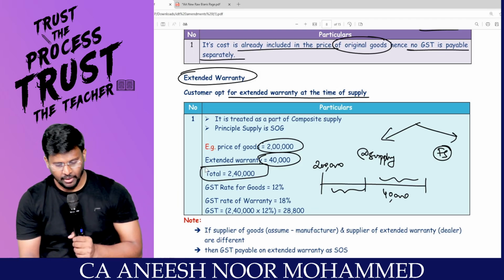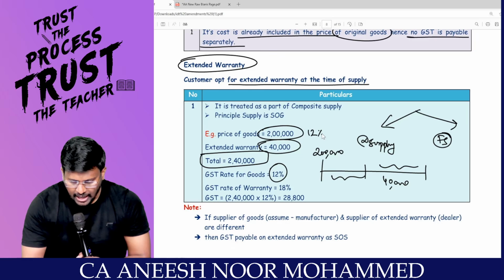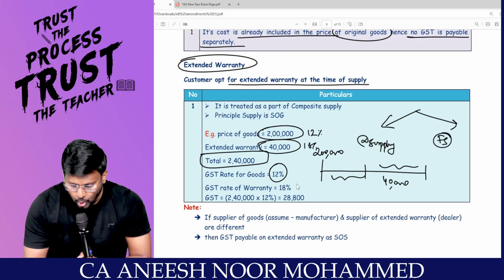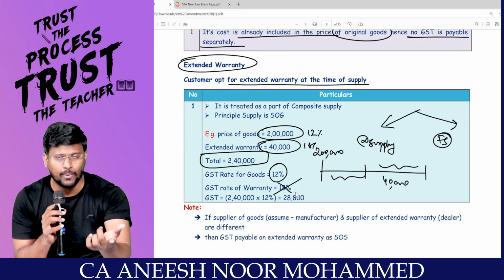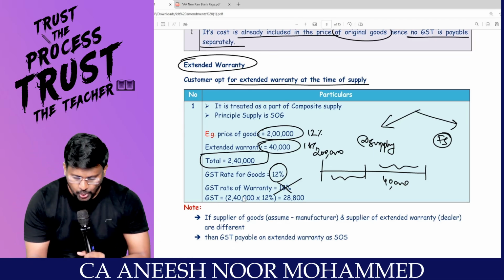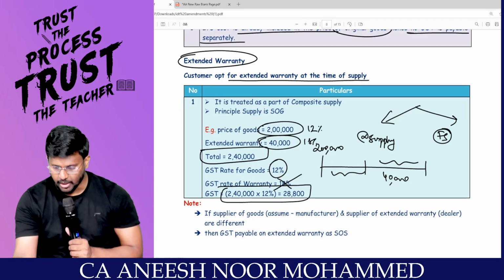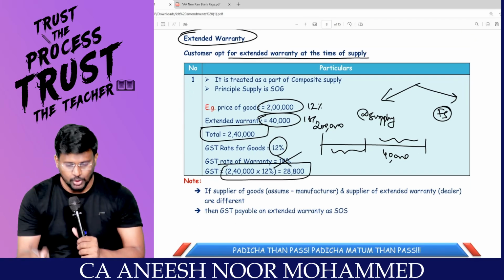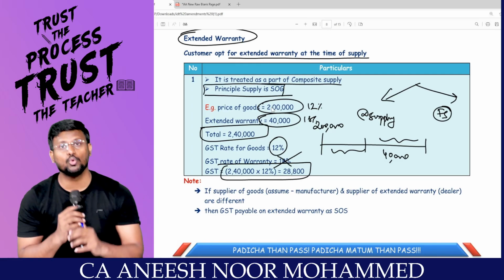If the price of the product is 2 lakh and extended warranty is 40, the total will be 2 lakh 40. Right? And the GST rate for goods is 12%, and for warranty is 18%. Don't pay GST at 18%, because this is a composite supply, because I have sold the warranty at the time of selling the goods itself. So 2,40,000 into 12% comes to 28,800 as the GST payable. Comfortable? Easy? So it will be treated as part of composite supply, and the principal supply is the supply of goods.